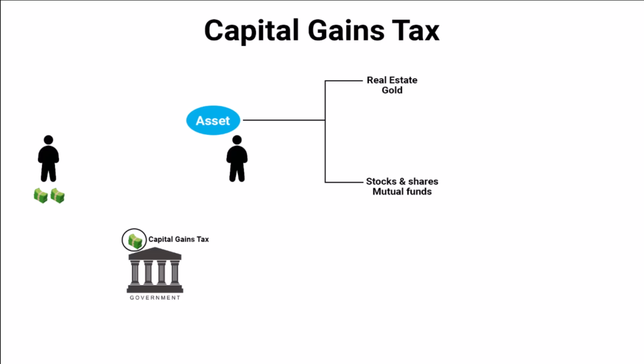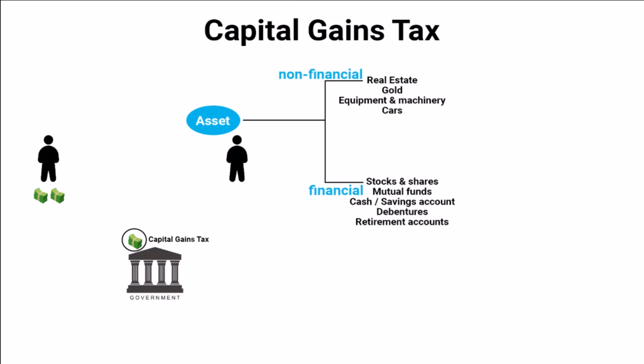be taxed during sale. Furthermore, assets are of two types, financial and non-financial asset. Financial assets are your cash and savings account, stocks and bonds, mutual funds, debentures that is corporate loans, or retirement accounts. And non-financial assets are those that you physically own or control like real estate, land, buildings, apartments, equipment and machinery, cars, jewelry, collectibles, patents, copyrights, trademarks, etc.